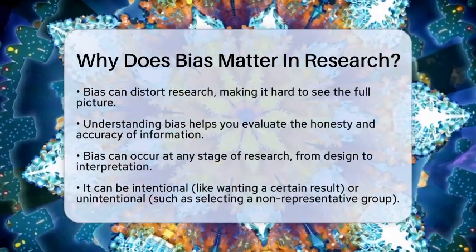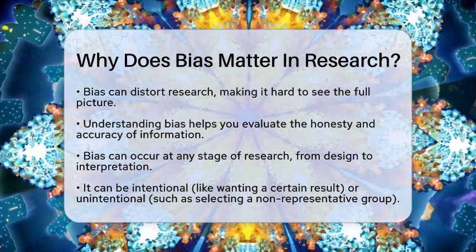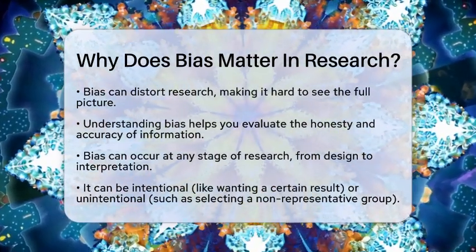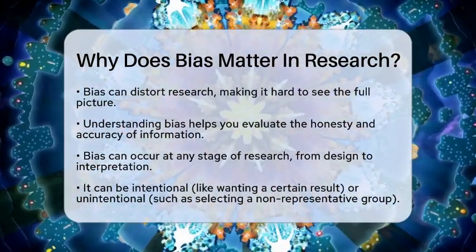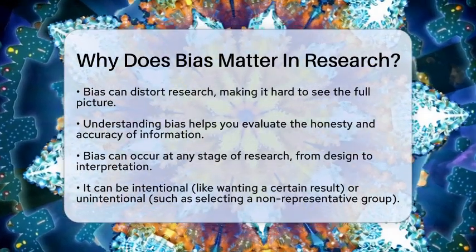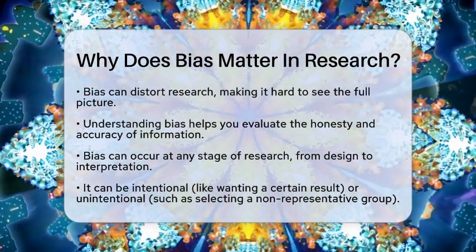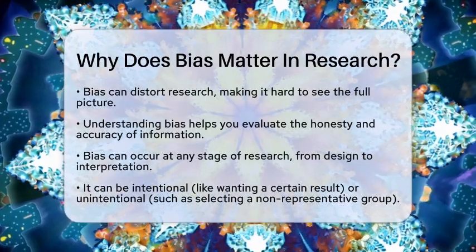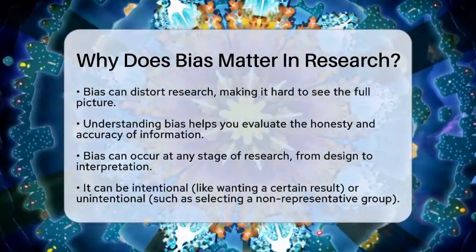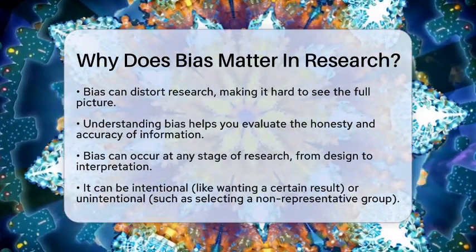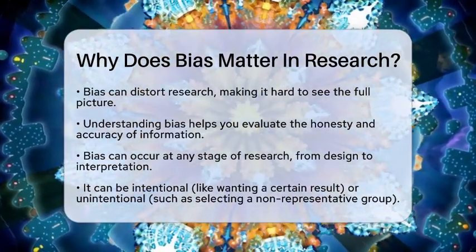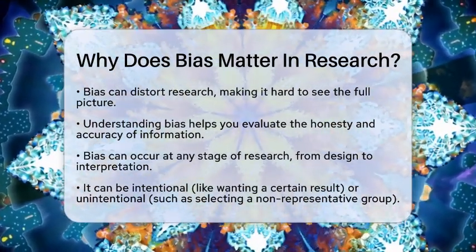When you're evaluating information, especially for school projects or reports, understanding bias helps you spot when something might not be completely honest or accurate. Bias can sneak into research at any stage, from how the study is designed to how the results are interpreted. It can be intentional, like a researcher wanting a certain outcome, or unintentional, like accidentally choosing a non-representative group of people.